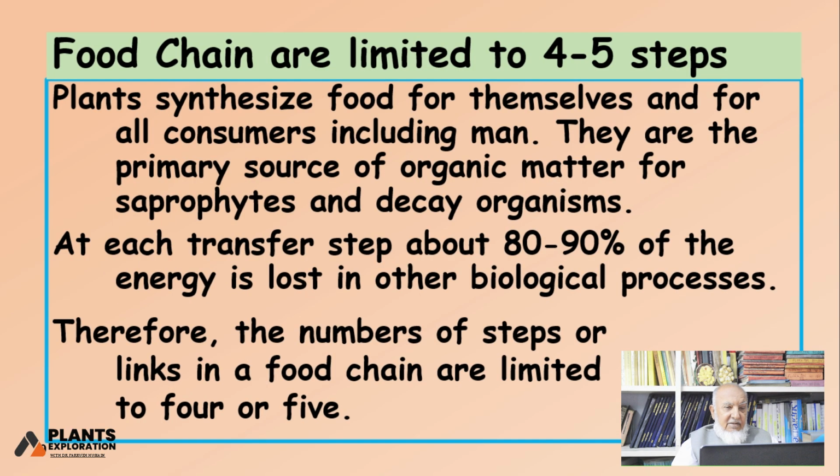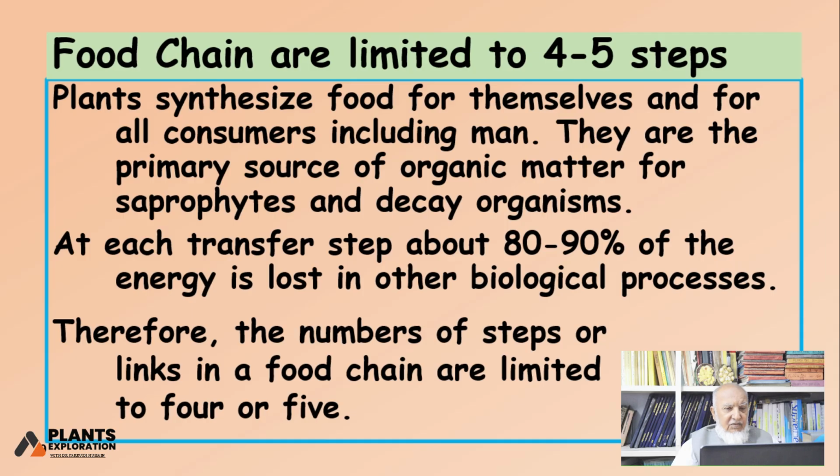Plants synthesize, manufacture, convert food for themselves and for all consumers, including man. Man is always a consumer. Man is not a producer. Man cannot produce energy from the solar situation. It cannot produce grass. They are the primary source of organic matter for saprophytes and decay organisms.